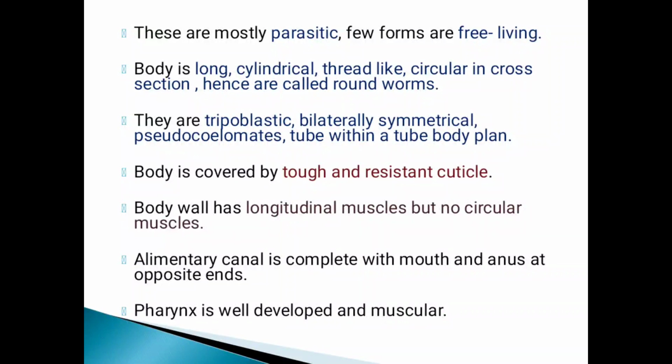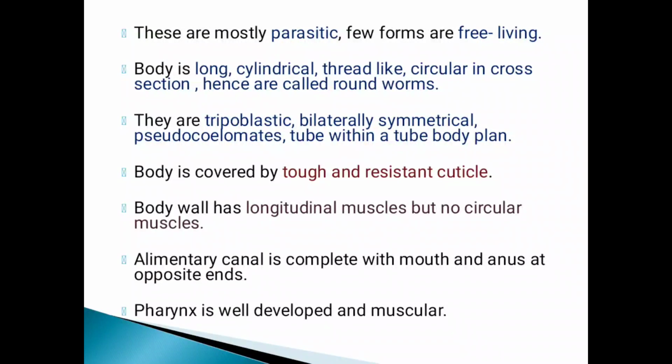Bilaterally symmetrical means that due to an imaginary median plane, this organism divides into two equal parts. That's why it is known as bilaterally symmetrical. Now pseudocoelomates. What does it mean? A false body cavity is present. There is no true body cavity between the body wall and the alimentary canal. Here there are a few patches of mesodermal cells present. That's why it is known as pseudocoelomate.